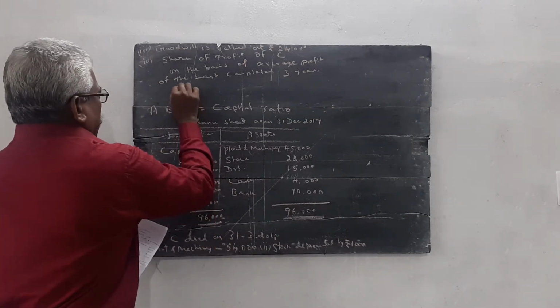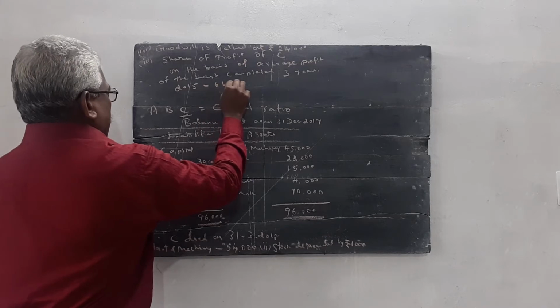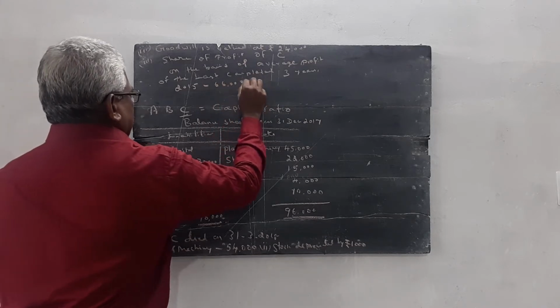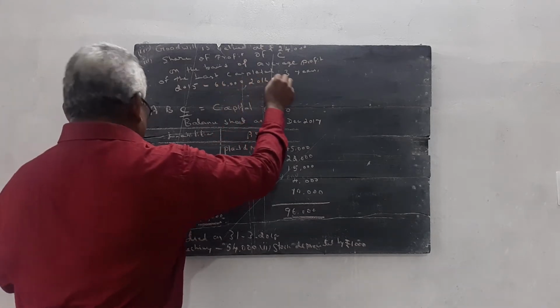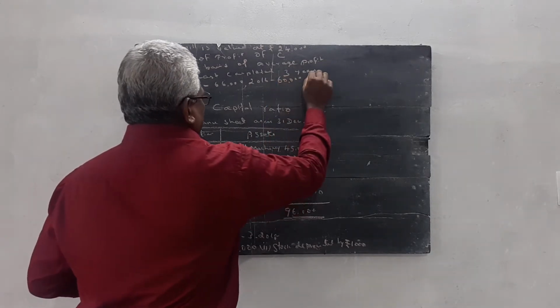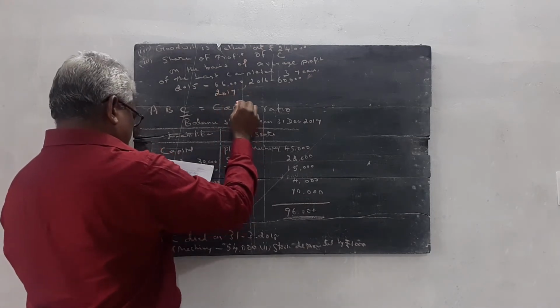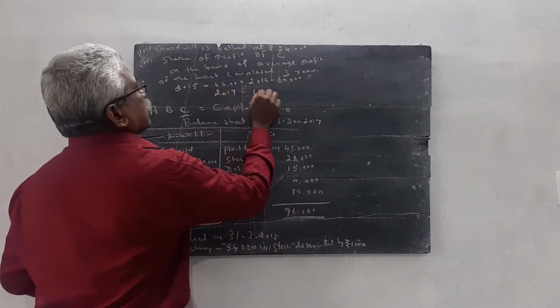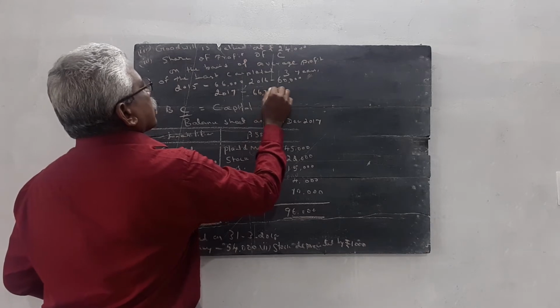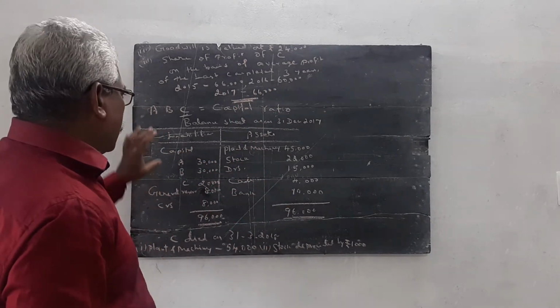2015 profit rupees 66,000. 2016 profit 60,000. 2017 profit 66,000. This is the question. Once again, I want to give the question.